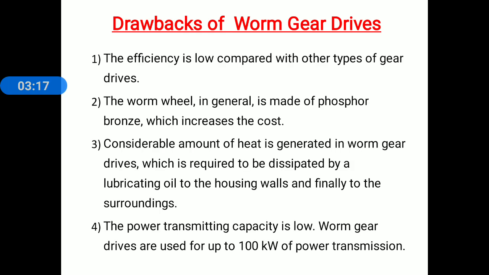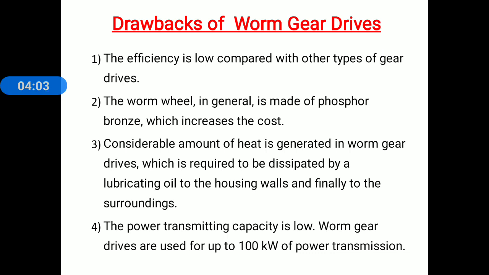Drawbacks of worm gear drives. First one, the efficiency is low compared with other types of gears. The efficiency of this worm gear drive is comparatively very low when we compare with the other types of gear drives. Second, the worm wheel in general is made up of phosphorus bronze, which increases the cost. Third, considerable amount of heat is generated in worm gear drives, which is required to be dissipated by a lubricating oil to the housing walls and finally to the surrounding.